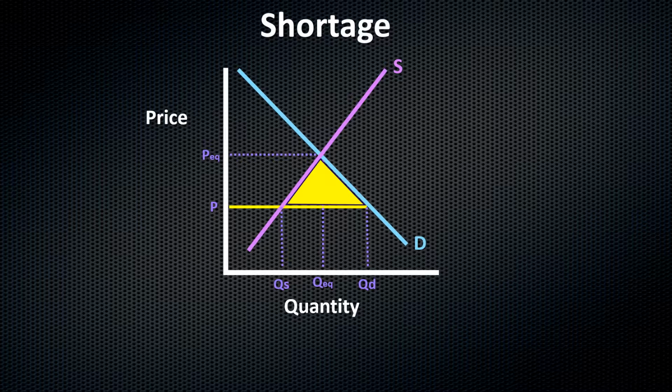There won't be enough supply for everyone that wants one to get one at that price. The triangle represents the shortage. Quantity demanded is larger than quantity supplied. See?